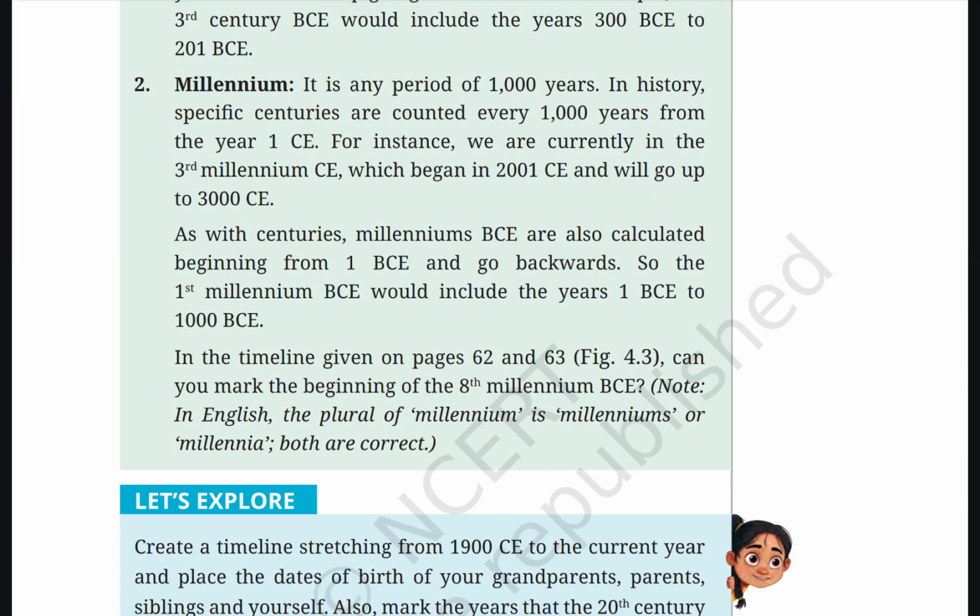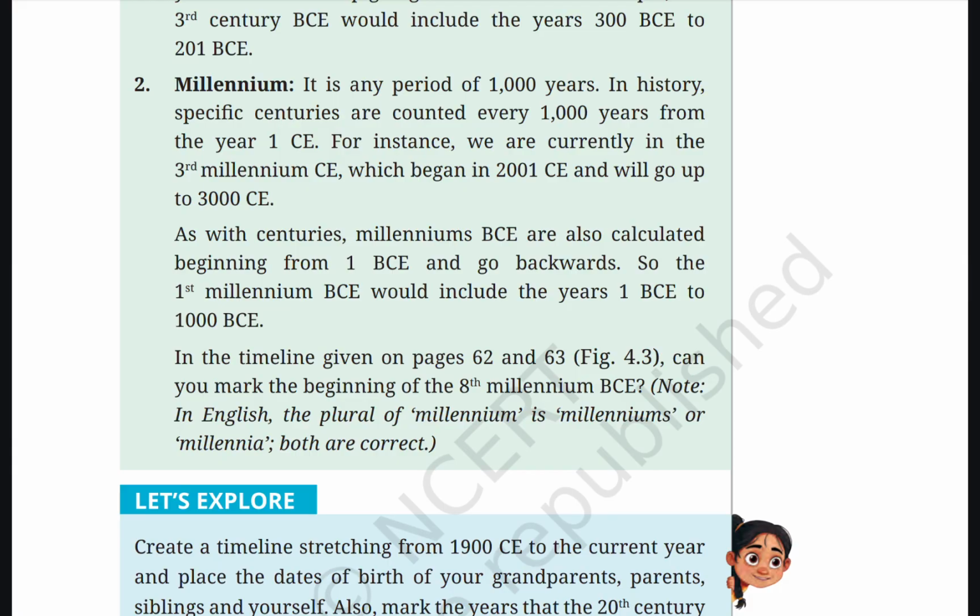Number 2, millennium. It is any period of 1000 years in history. Specific millenniums are counted every 1000 years from the year 1 CE. For instance, we are currently in the 3rd millennium CE, which began in 2001 CE and will go up to 3000 CE. As with centuries, millenniums BCE are also calculated beginning from 1 BCE and going backward. So the first millennium BCE would include the years 1 BCE to 1000 BCE.